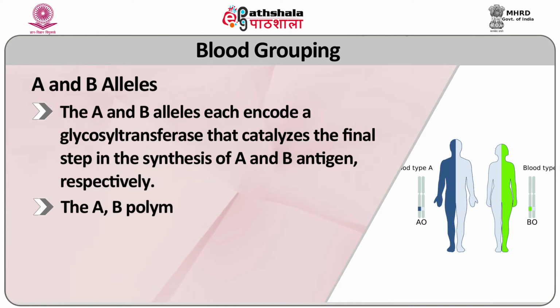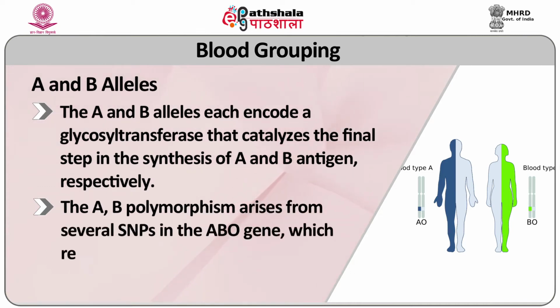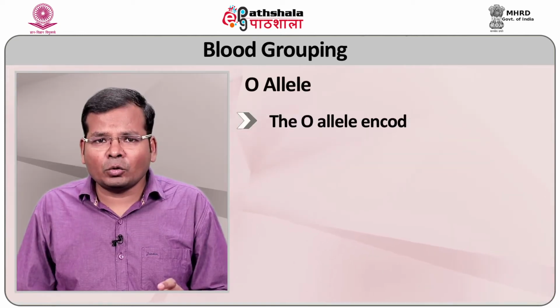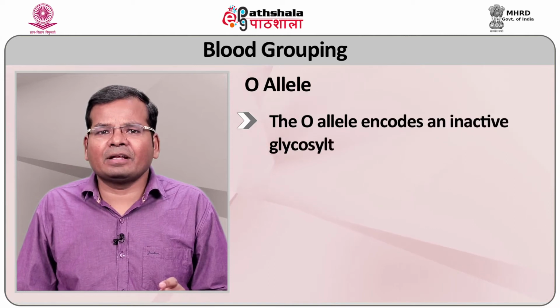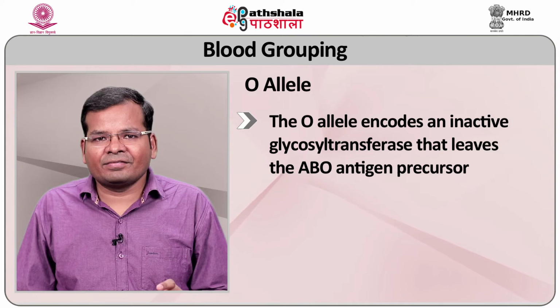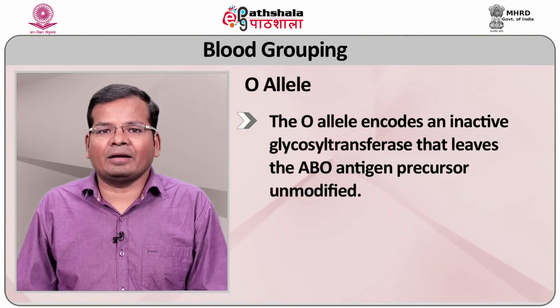The A and B polymorphism arises from several SNPs in the ABO gene, which result in A and B transferases that differ by 4 amino acids. The O allele encodes an inactive glycosyl transferase that leaves the ABO antigen precursor unmodified.